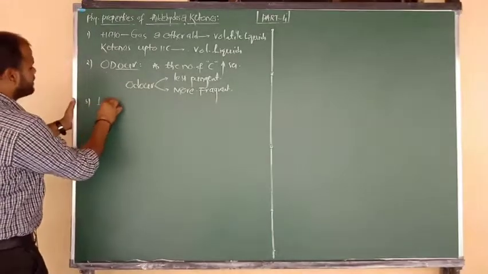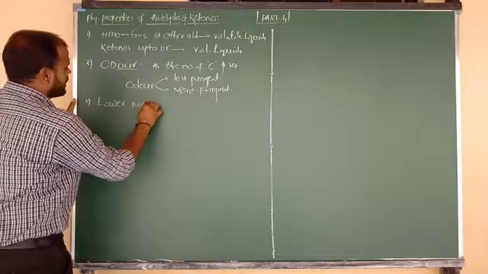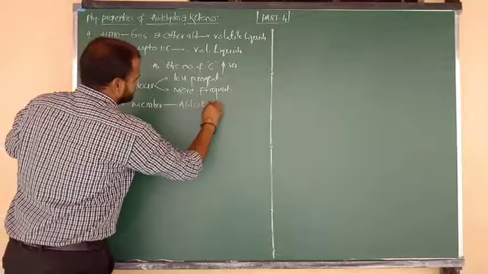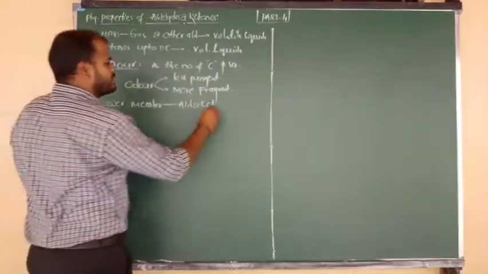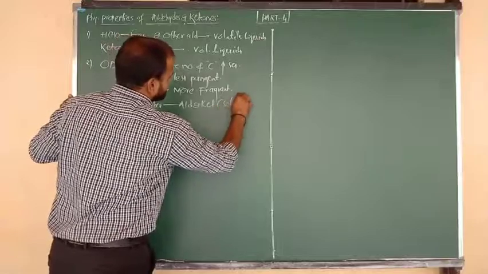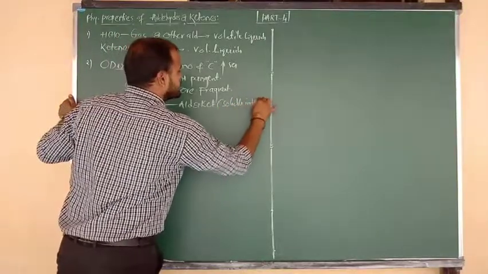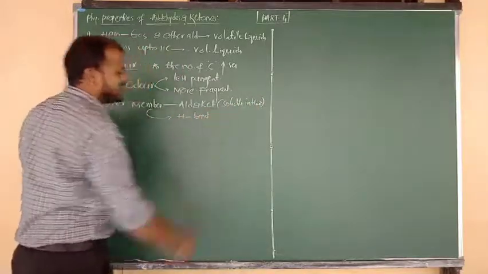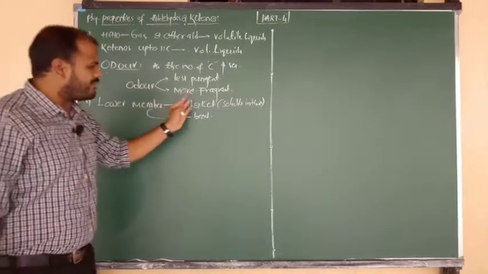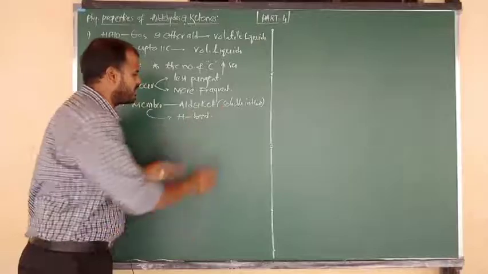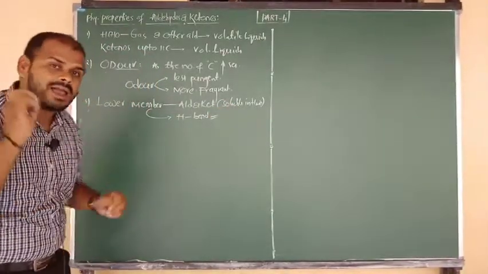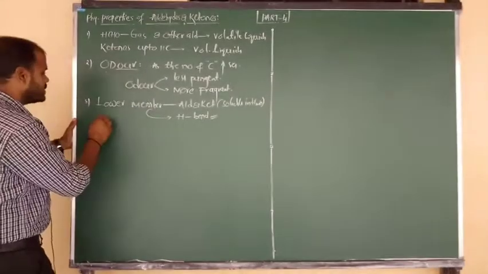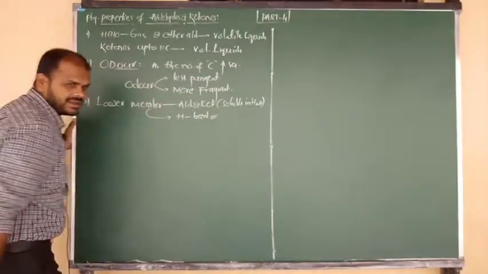Good. So after physical state and odor, the next point is solubility. In solubility, lower members of aldehydes and ketones are soluble in water, because they can form hydrogen bonds, like formaldehyde, acetaldehyde and acetone. Such lower members can easily dissolve in water due to formation of intermolecular hydrogen bonds. What about higher members of aldehydes and ketones? Only the lower members are soluble in water.